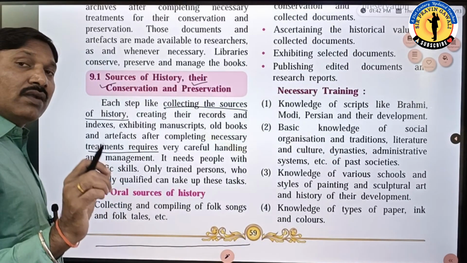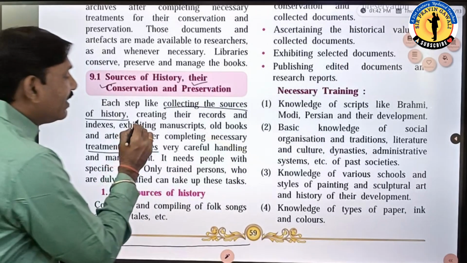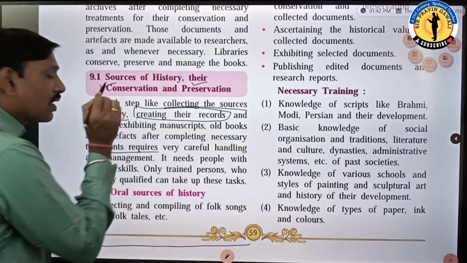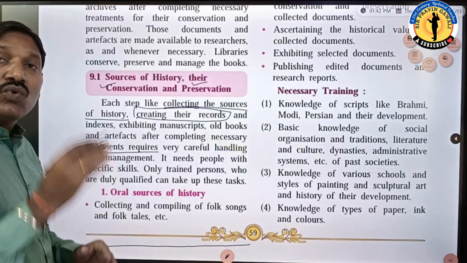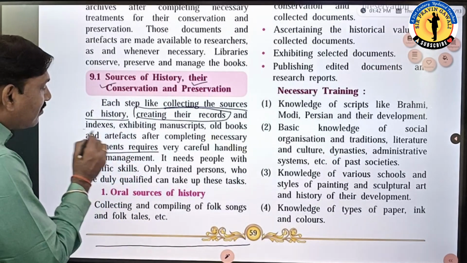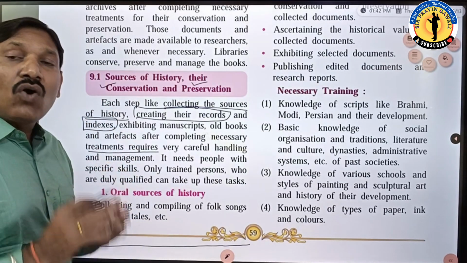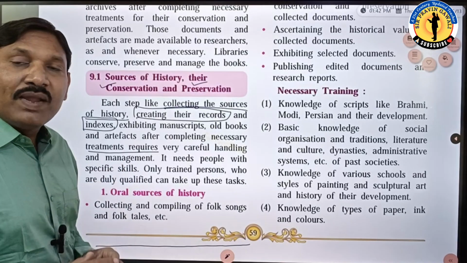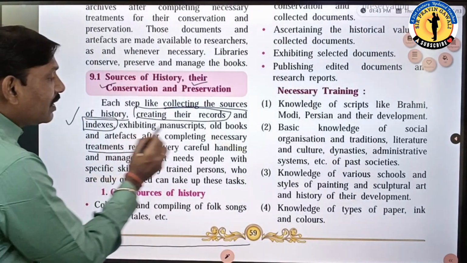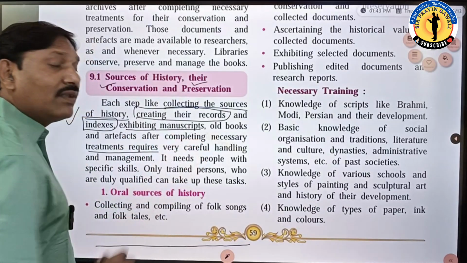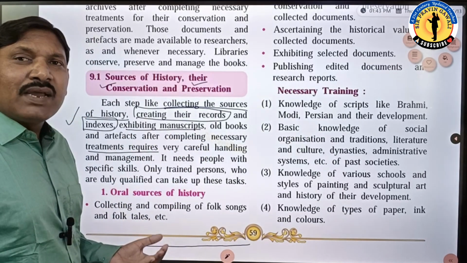So it is very important to collect the sources, then create a record of it. Once we collect the source, we have to create a record for that, we have to maintain it. And then indices. What do you mean by indices? It means recording the historical documents in alphabetical order. It is very important, students. Then exhibiting manuscripts, then we have to do the exhibition of the manuscript. What do you mean by manuscript, student?